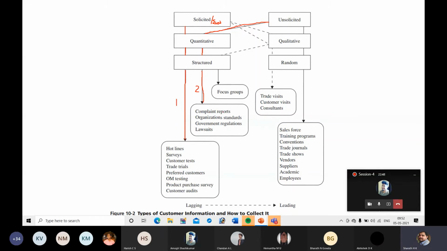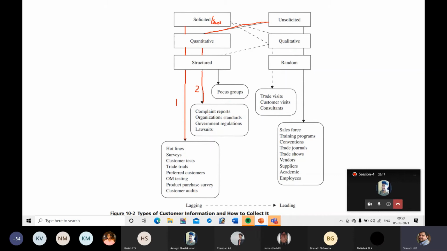Quite often customers will complain about the quality of the product. If the product doesn't work properly, he will give a complaint. He may send a mail to the company. That is, the company will voluntarily get feedback about a product or service. That is another group of information volunteered by the customer, that is unsolicited quantitative structured information.